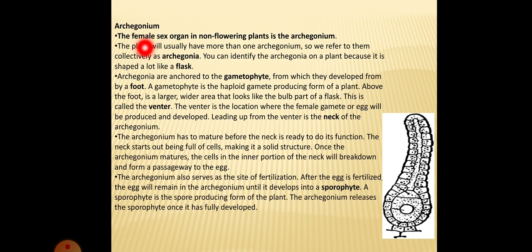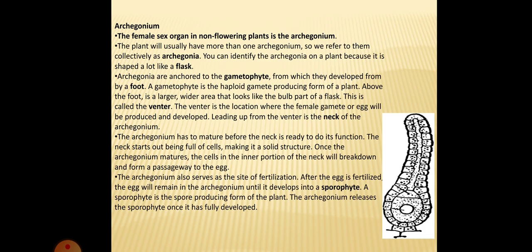The archegonia are the female sex organs in the non-flowering plants. The archegonia remain embedded in the archegonial cavity. Embedded means implanted in the archegonial cavity on the dorsal surface of the gametophyte. The upper part of the neck of the archegonium generally protrudes out of the cavity. Protrudes means above the surface of the cavity.